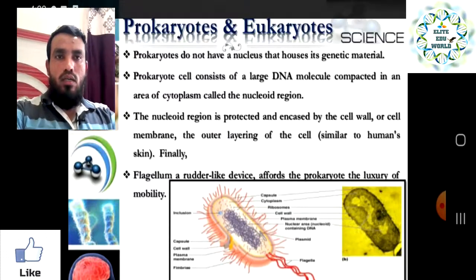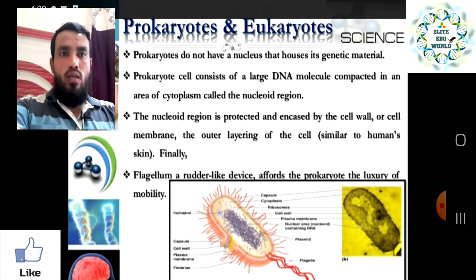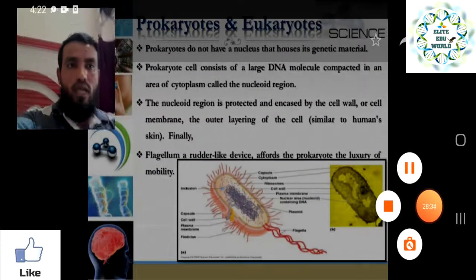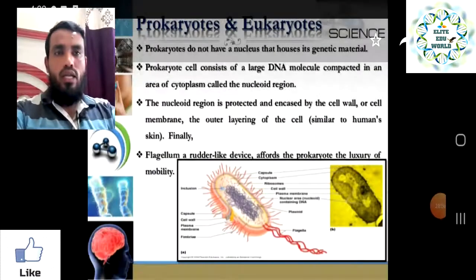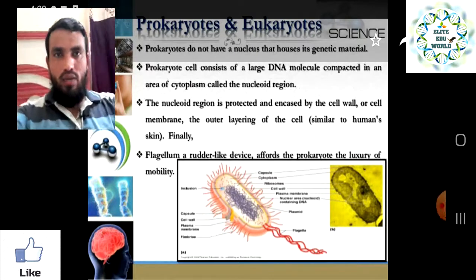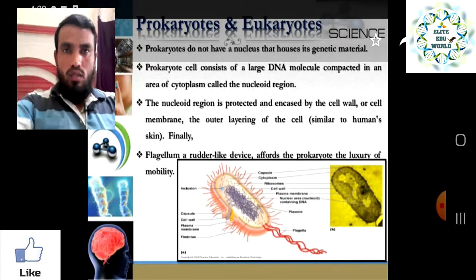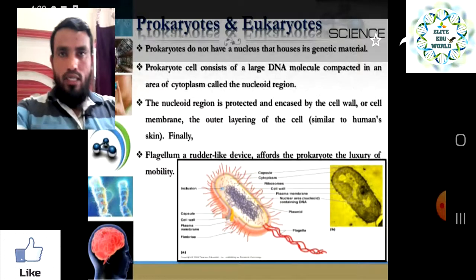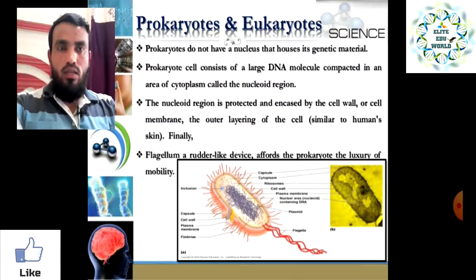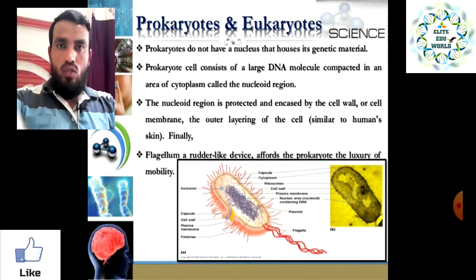So those are the basic things about the prokaryotic cell. Some bacteria and other smaller, simple organisms have prokaryotic cells. But all the complex organisms like human beings have the eukaryotic type of cell. So we will stop here.